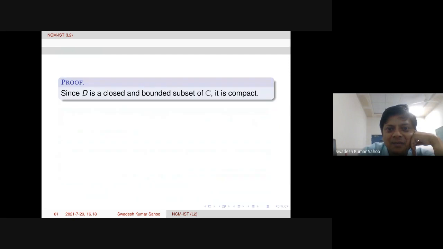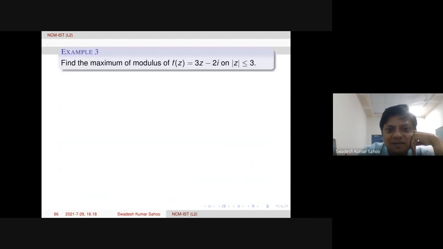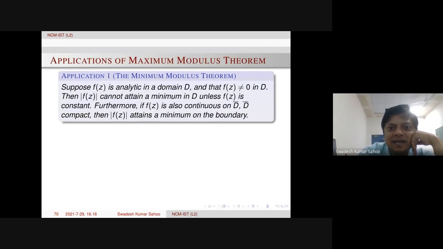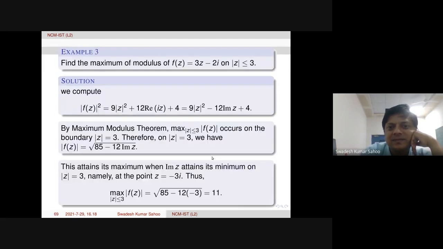So, minimum modulus theorem. Here f(z) has to be non-zero in D. That is essential. Here z equal to 2i by 3, then it is vanishing. We cannot apply the minimum modulus theorem. We cannot find the minimum here using this. Yes.